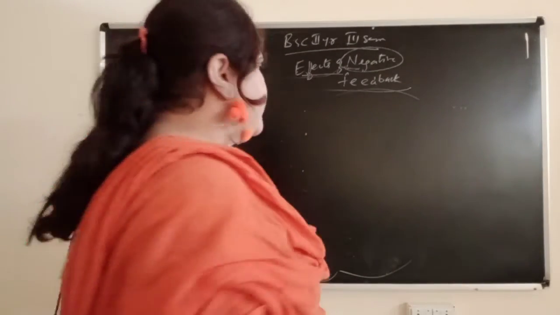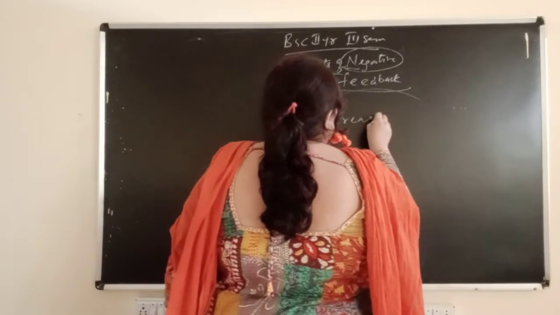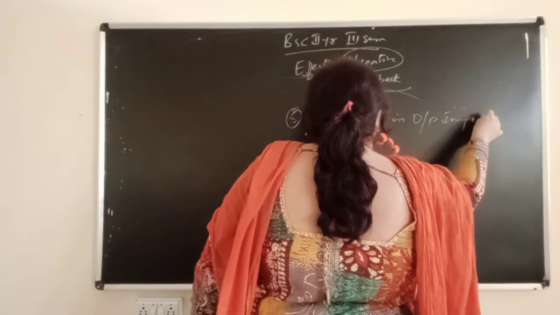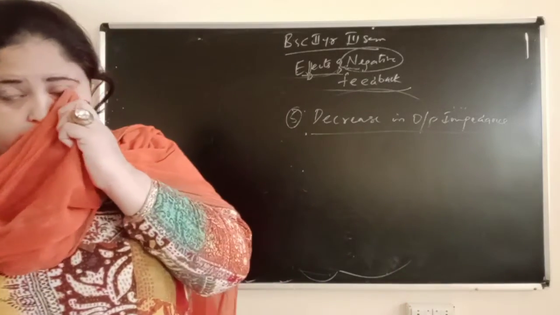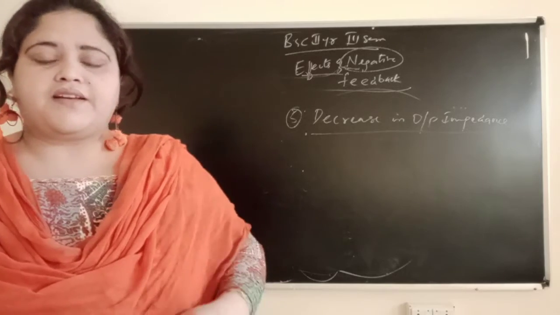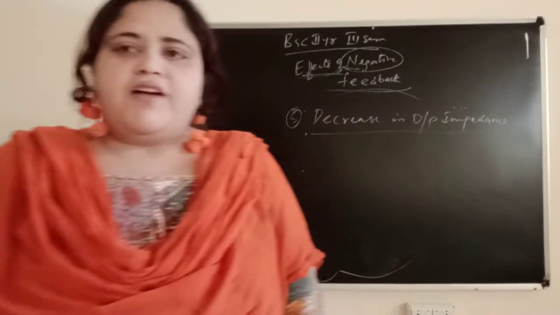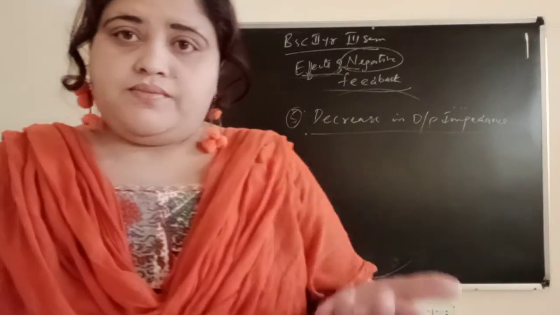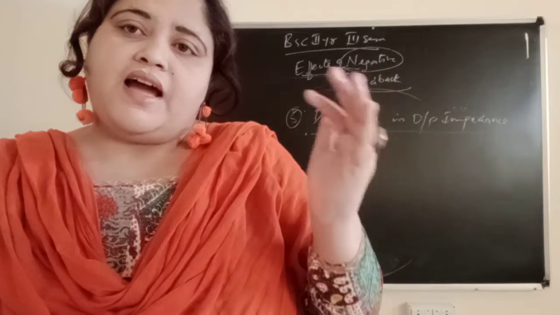Decrease in output impedance is again a desired characteristic of an amplifier, because an amplifier with low output impedance can deliver to a high load. Output impedance is less, so it can deliver the high load.